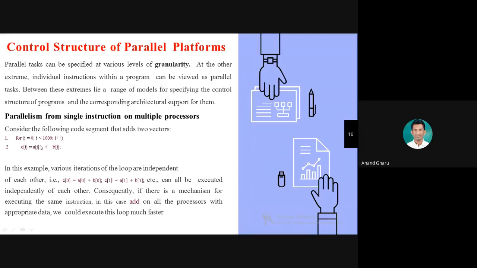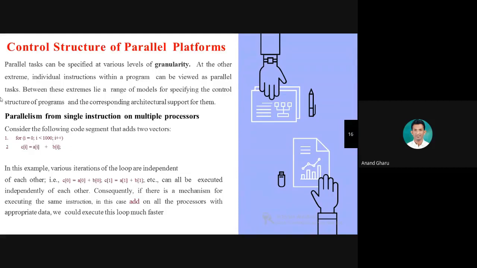So suppose there is a 4-core processor, there are multiple cores. Here at a time 4 instructions can be executed at the same time. So in the first iteration it will execute 4 instructions, meaning C[0] to C[3]. In the second iteration it will execute C[4] to C[7].